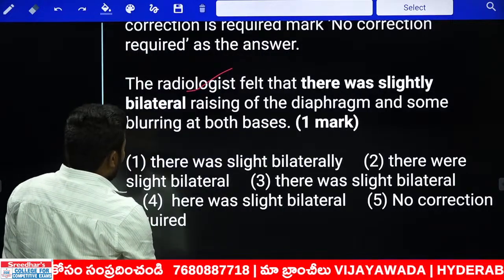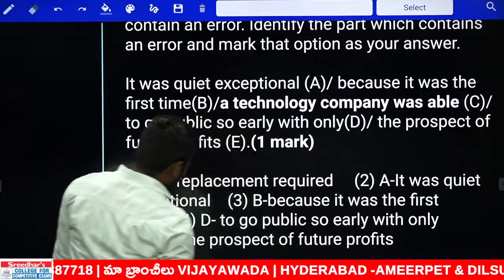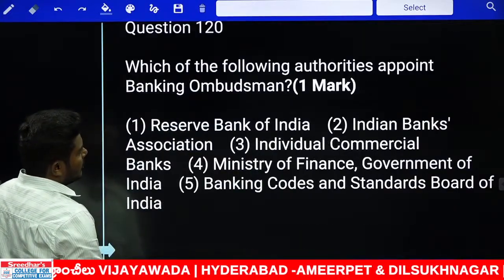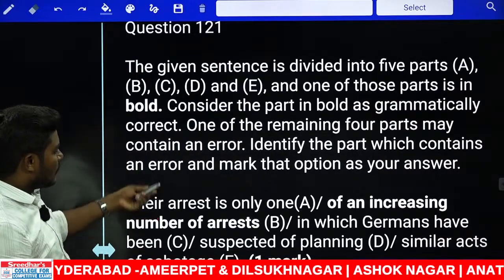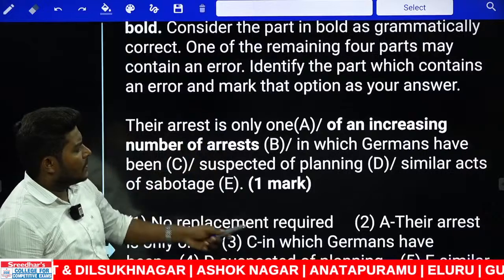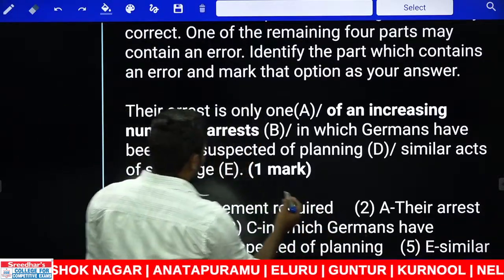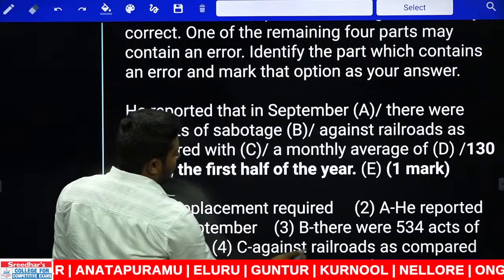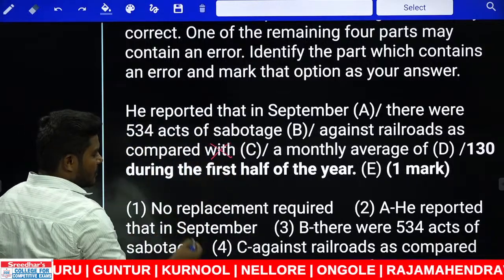Okay, now if I take you back a little bit to the errors from 121 to 125, there are 5 errors, and as you can see, dear students, in the first case we have no error, that is okay, no problem. In 122 we had the error of compare to, that is a prepositional error.